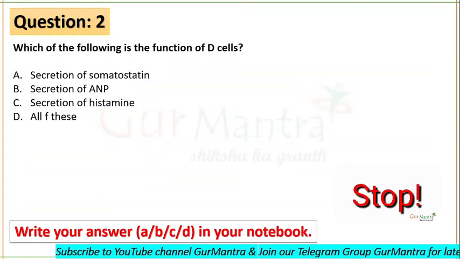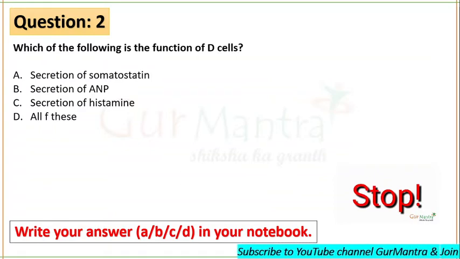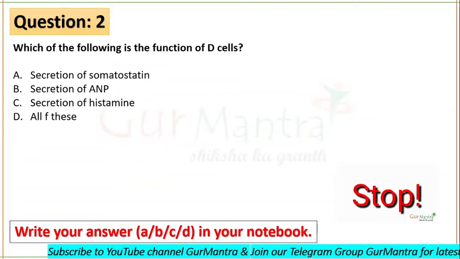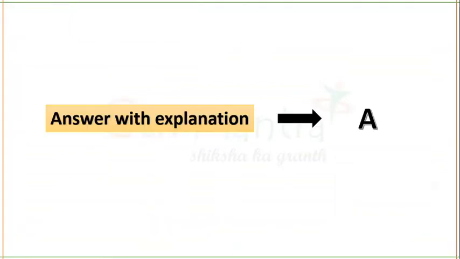Which of the following is the function of T cells? T cells secrete somatostatin. A is your right answer. You must know what kind of cells are found in all your digestive system, and you should also know the function of each and every cell. So here the right option is A. Next question is on your screens.